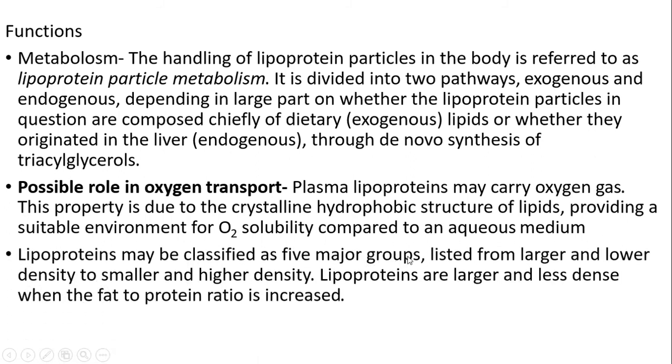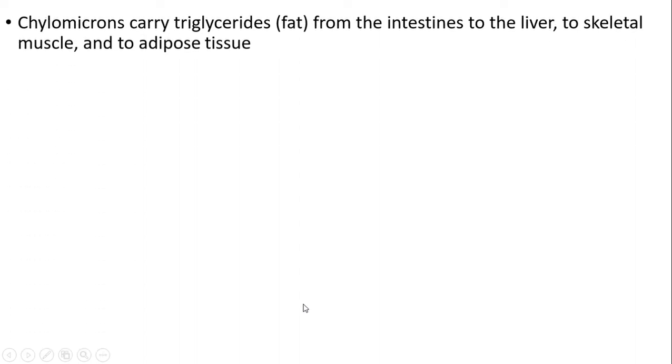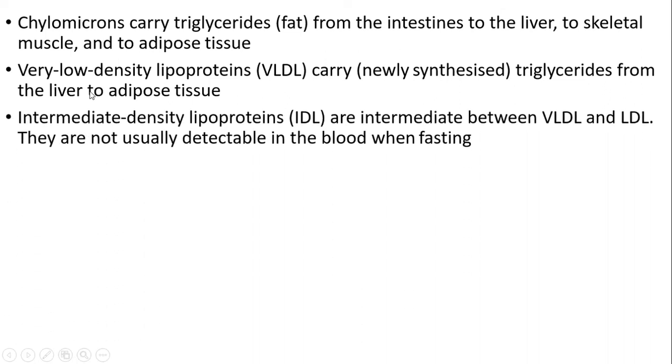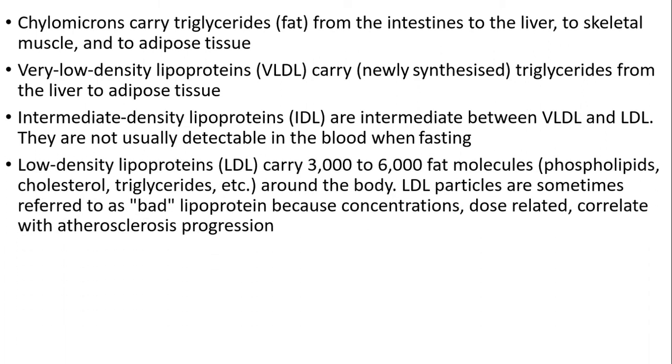Lipoproteins are classified into 5 major groups, from larger and lower density to smaller and higher density. Lipoproteins are larger and less dense when the fat to protein ratio is increased. Chylomicrons carry dietary triglycerides. Very low density lipoproteins carry only synthesized triglycerides to the liver and adipose tissue. Intermediate density lipoproteins are intermediate between VLDL and LDL. They are not usually detectable in the blood when fasting. Low density lipoproteins carry 300 to 600 fat molecules around the body.